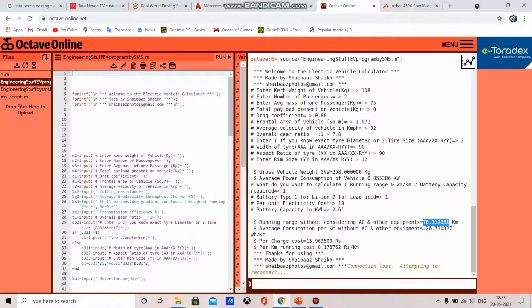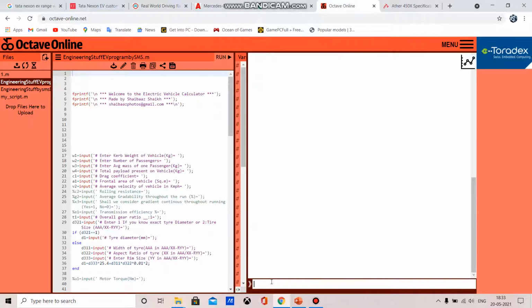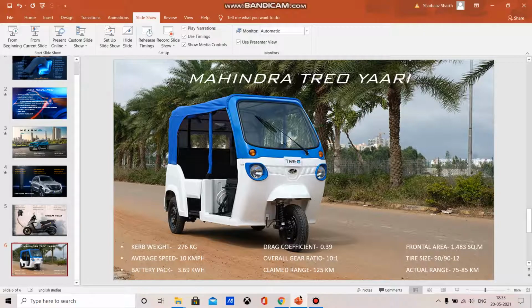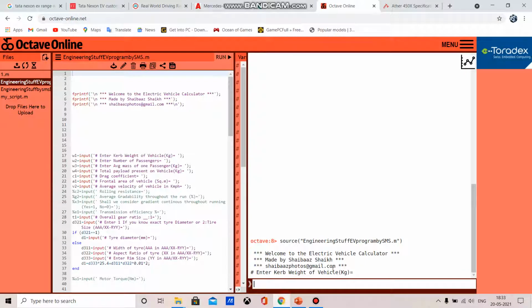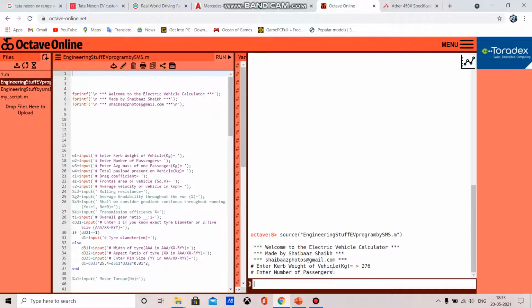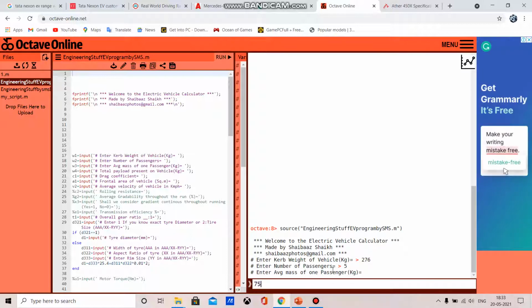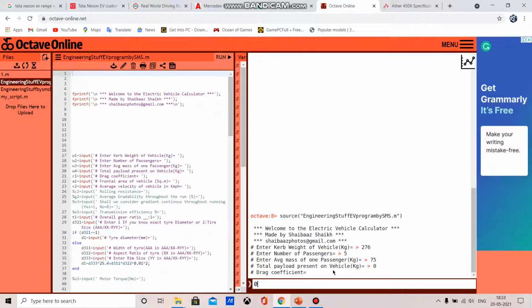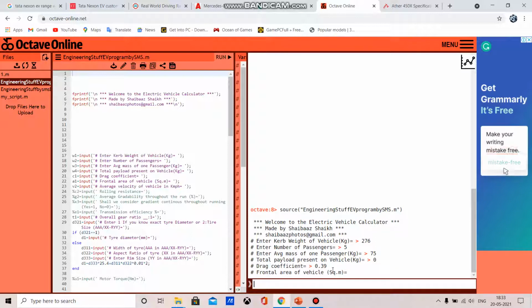So now we will verify our data for Mahindra Trio Yari. I will again run this program. I will open this data for Mahindra Trio Yari. So now I will enter this data. The curb weight of, actually it is a 5-seater rickshaw, driver plus 4 passengers. Average mass is 75. Payload value of 0. Drag coefficient is 0.39. Frontal area is 1.483.